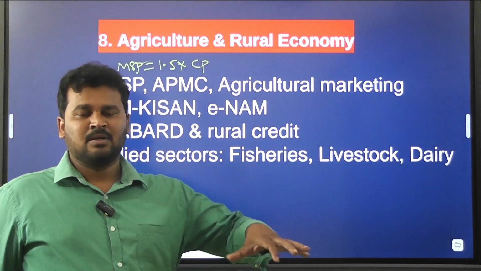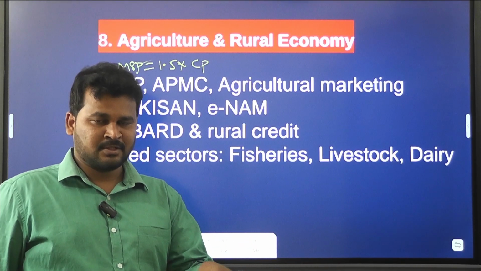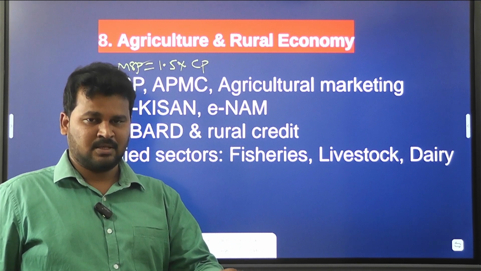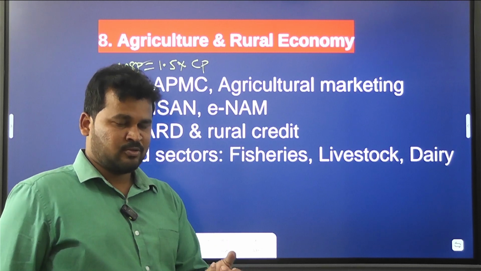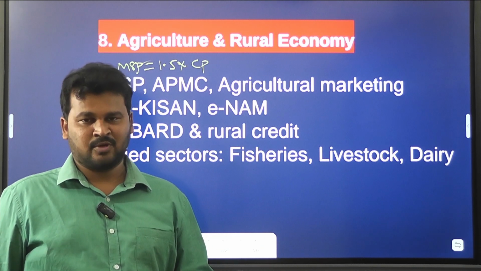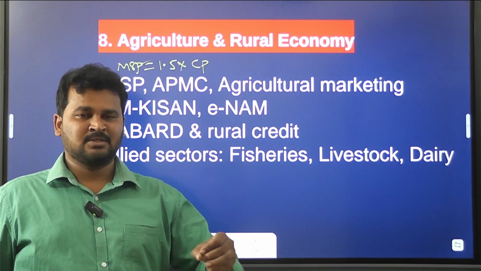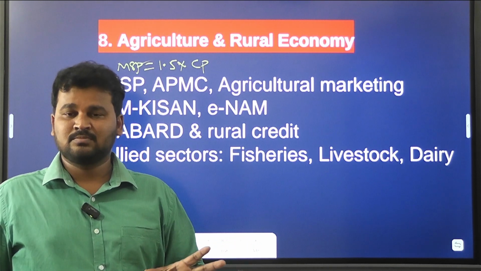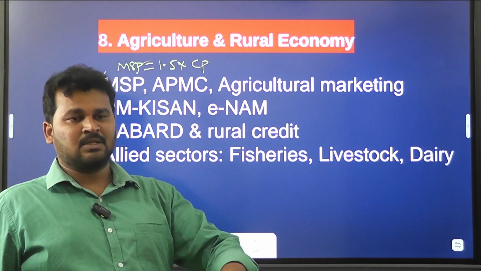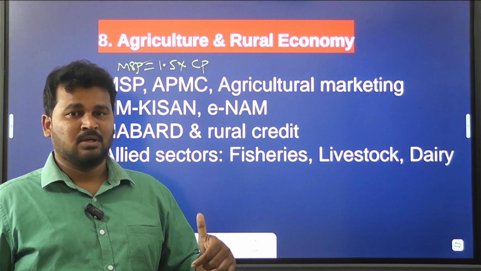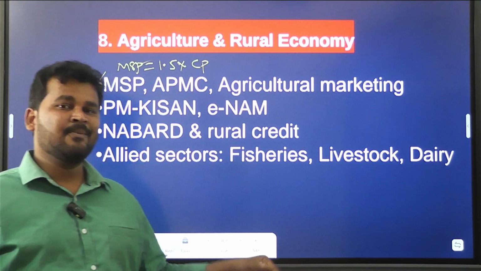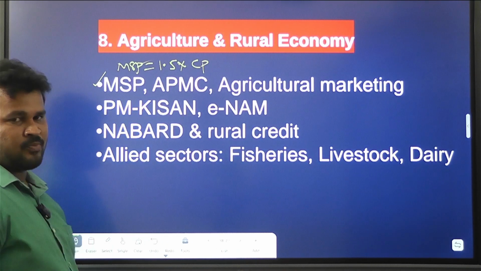So for example, for the produce of any agricultural product, if it takes around 1,000 rupees to produce one bag of rice, one bag of paddy, then a person who is going to purchase that one bag of paddy, how much has to pay? 1,500 rupees. Okay, so that is the MSP, minimum support price.